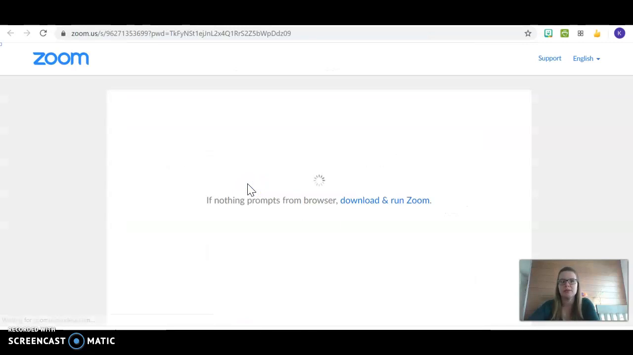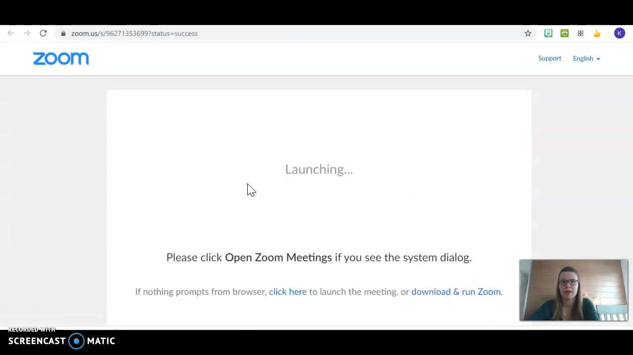And it should take you right to the website here for Zoom. If you've already joined me on Zoom, you've probably already downloaded or used the app, so you don't need to worry about that. If nothing pops up, there might automatically be a window that pops up. If not, down here it says if nothing prompts from browser, click here to launch the meeting or download and run Zoom.